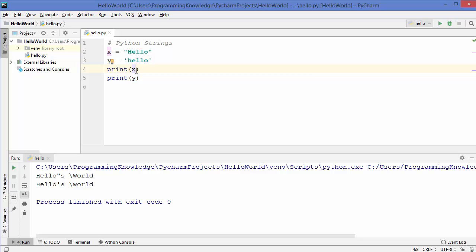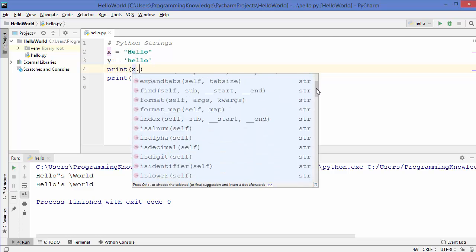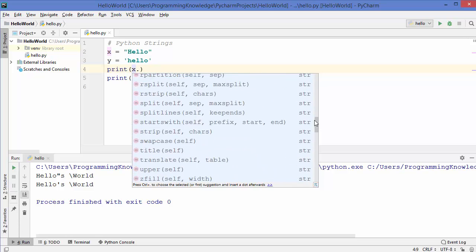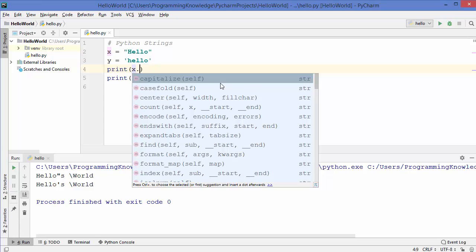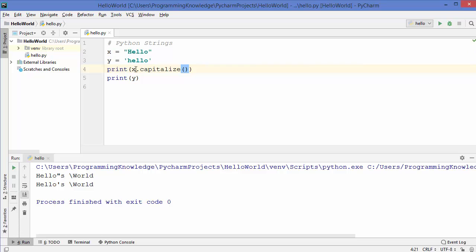After the x, I can just press dot, and you can see so many suggestions are given to us by PyCharm, and this is called IntelliSense, which is provided by PyCharm. IntelliSense means that whenever you type something, PyCharm will try to suggest some supporting code for whatever you are typing. So let's use some methods which are suggested to us. I'm going to use this capitalize method with the x and y variable, and let's see what happens.